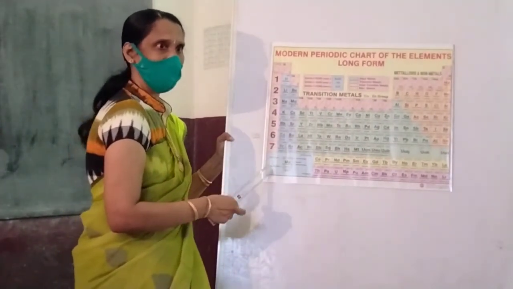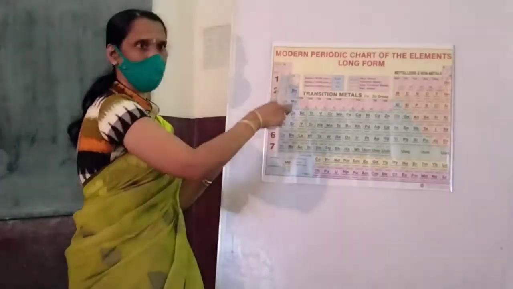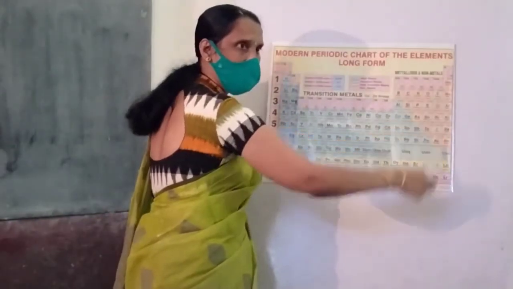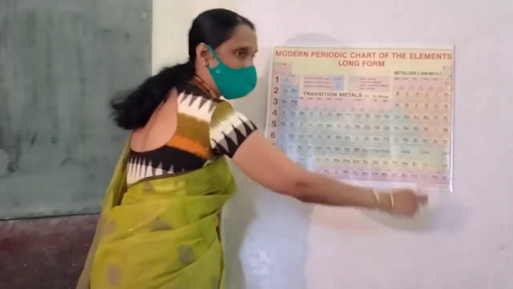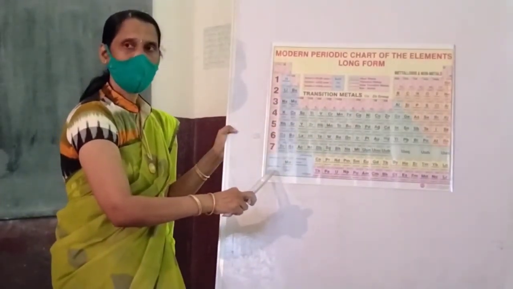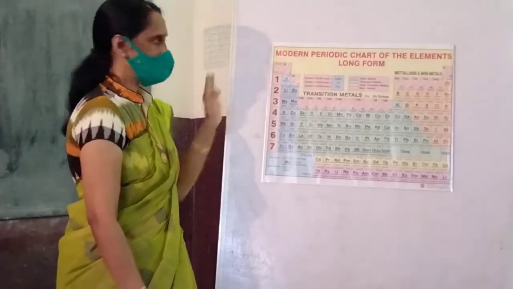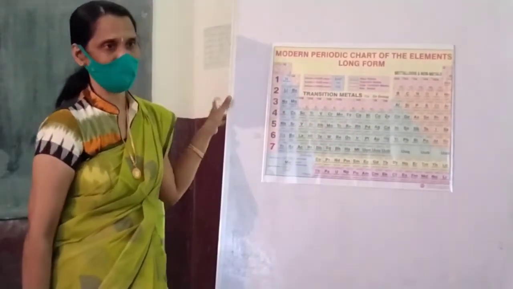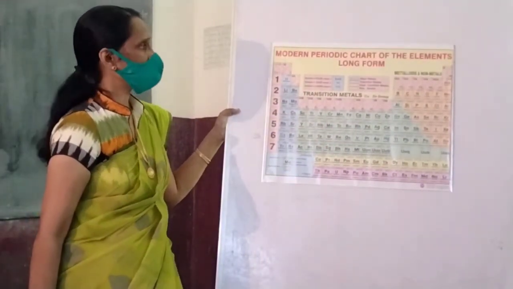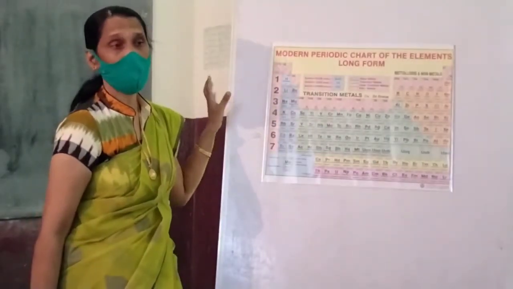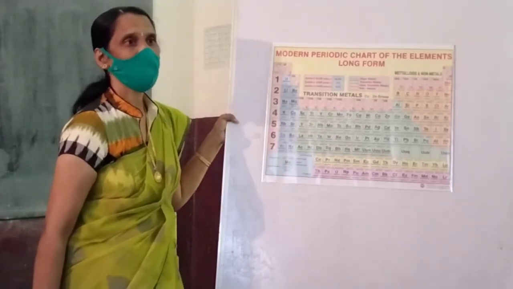Say this one, alkali metals, which have the ability to receive the electron. Halogens will receive the electron. Alkali metals will give the electron. They are ready to give the electron. Halogens are ready to accept the electron. Understand? So, when we go from left to right in a period, its ability to take the electron increases.